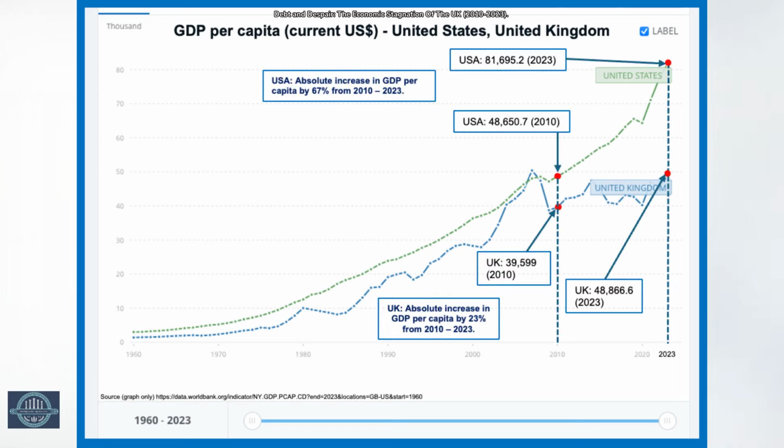On your screen is a detailed graph comparing the GDP per capita of the United States and the UK. Between 2010 and 2023, a 13-year period, the US saw an absolute percent increase in GDP per capita of 67%, while the UK experienced a 23% increase over the same period. This represents an almost threefold greater increase in the US compared to the UK, suggesting that the US has managed its economy more effectively. We explore the reasons behind this gap later in this documentary.